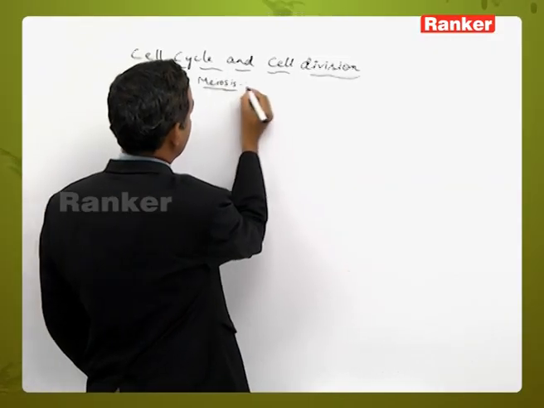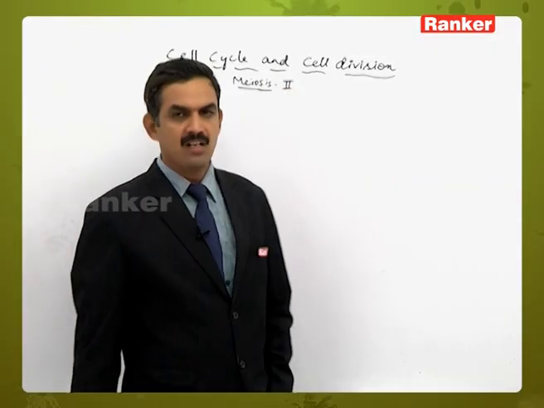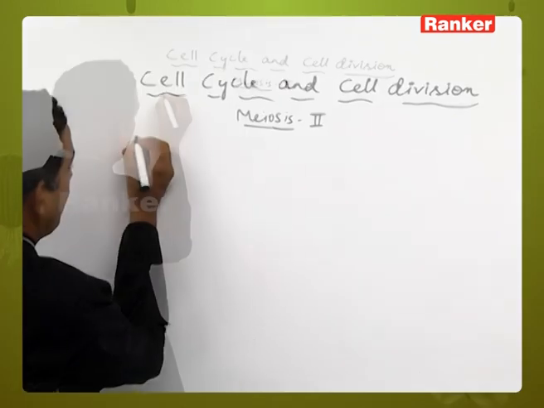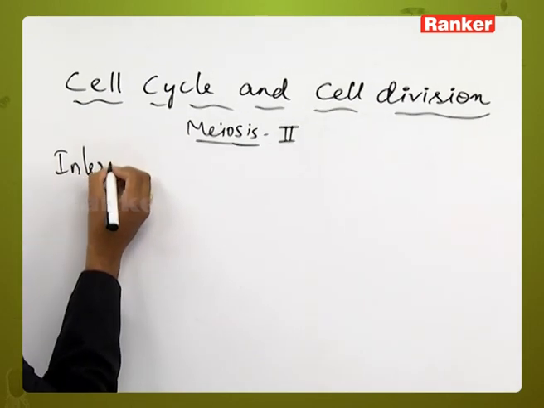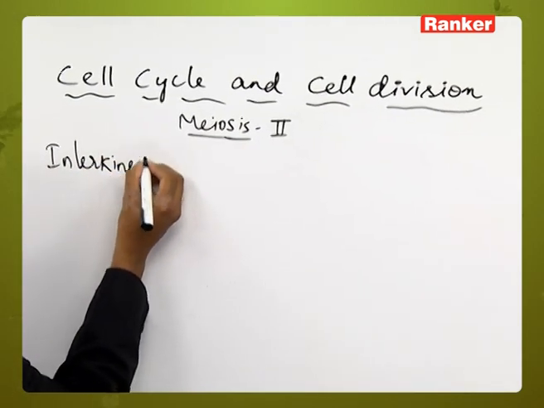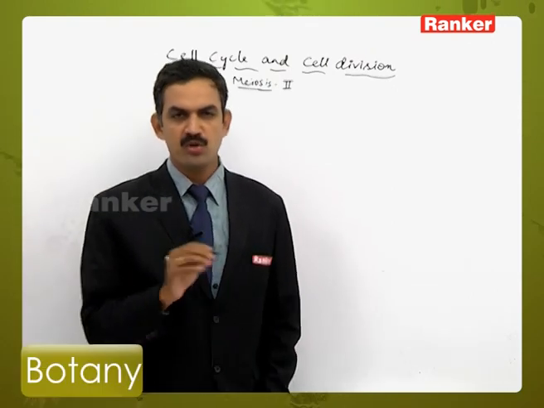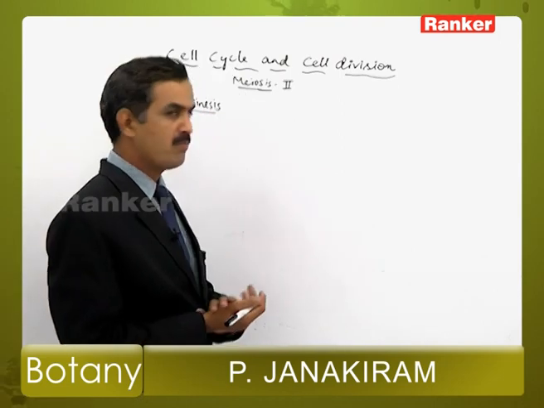So next one is meiosis 2. Actually, after completion of meiosis 1, the cell will enter into a small gap period called interkinesis, where it is considered to be a resting stage. There is no duplication of the DNA molecule, no change in the chromosomes, it will just be in the resting stage, and once again it will enter into meiosis 2.